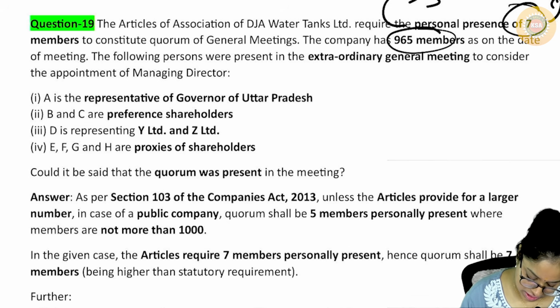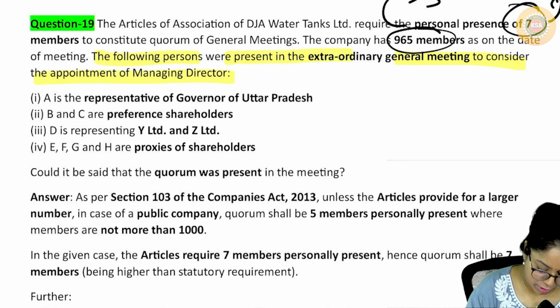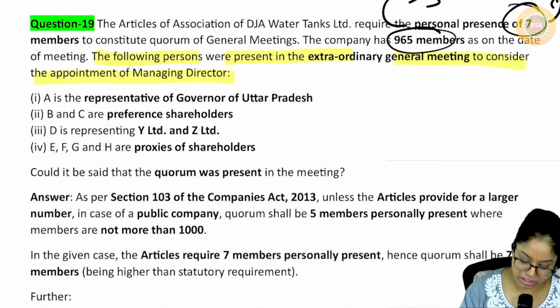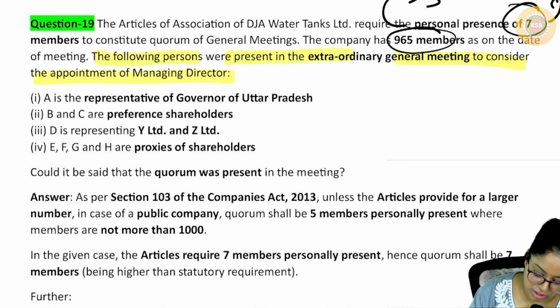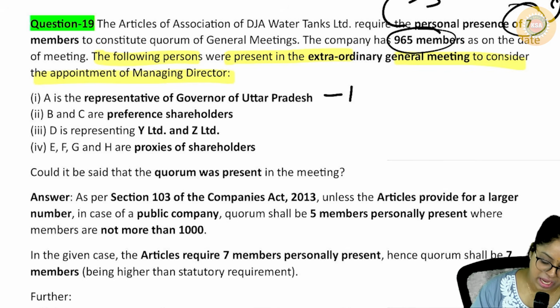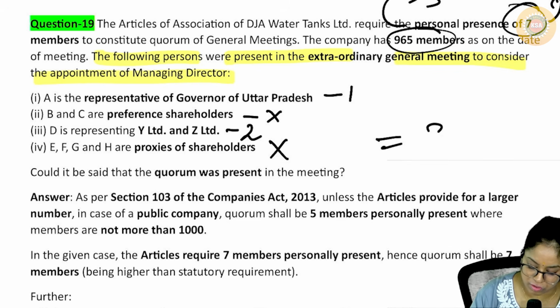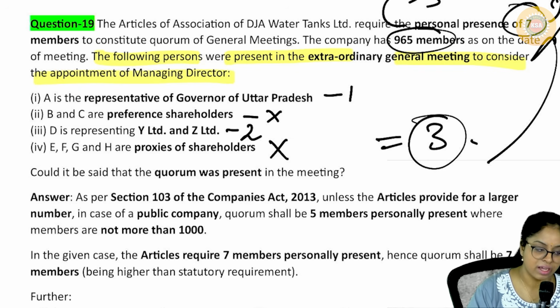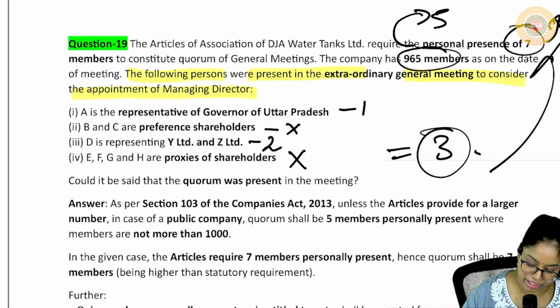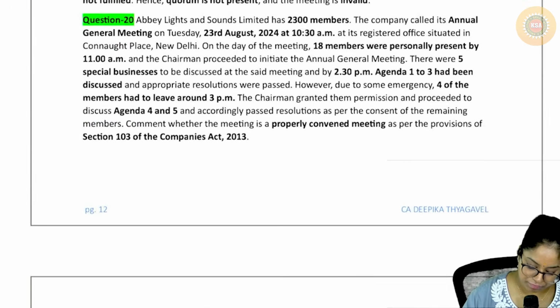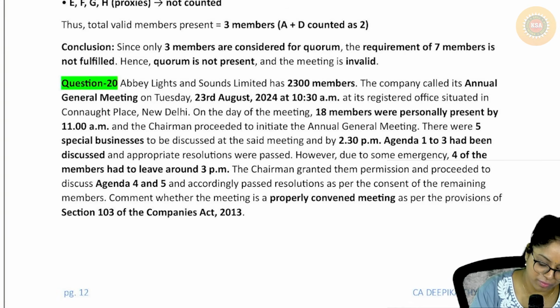Now they are asking us, the following persons were present at the AGM to consider the appointment of managing director. Let's see if it comes up to 7. Representative of state government. Will I count it? Yes. B and C are preference shareholders. No. D is representing Y and Z. Yes, they'll be counted as 2. E, F, G, H are proxies. I will not count. So how many are there? 3. But how many do I need? 7. So it is not a valid quorum. Meeting will be adjourned. I think this also we solved, no?